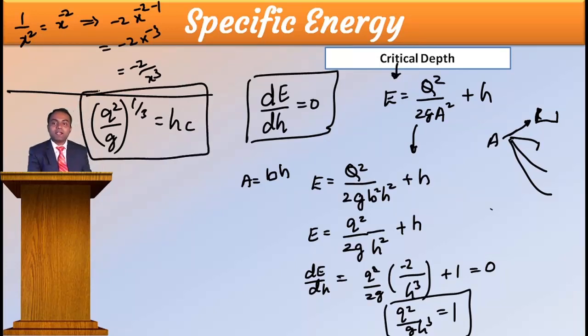That is your critical height. Critical depth is equal to what? Q square by G, whole to the power 1 by 3. Okay. Don't worry, no need to remember this equation. If it is asked for derivation, then you do.